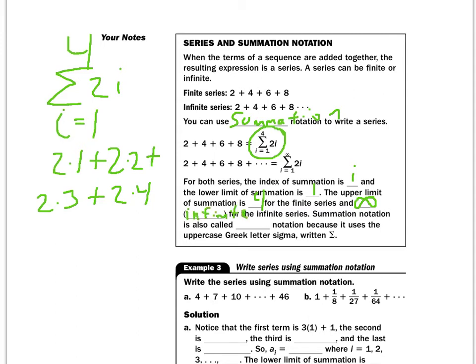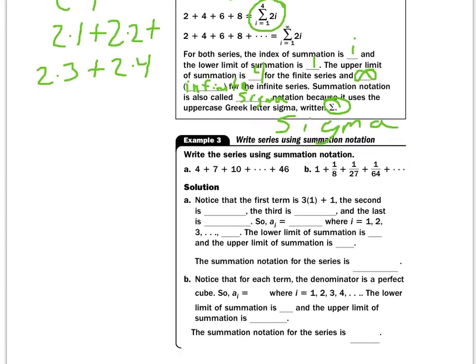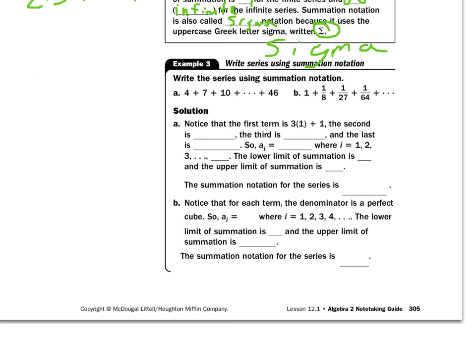All right? The summation notation is also called sigma notation. That's just another way you might see that. Sigma, S-I-G-M-A. That thing is called the Greek letter sigma. So if you go to a college campus and you see that on the buildings, it means sigma. All right? Let's take a look at example 3.